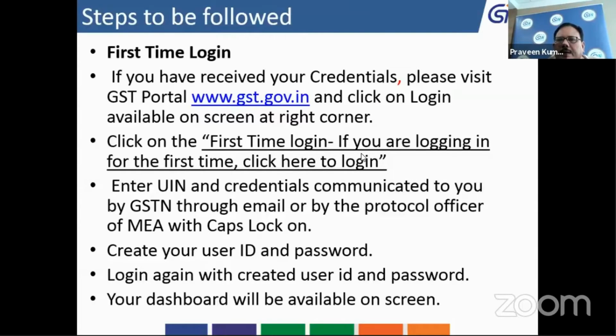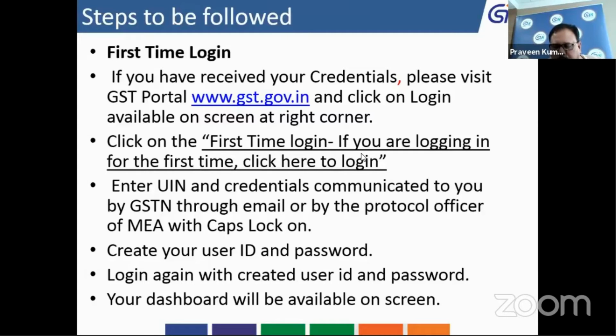Once it is shared, visit the portal www.gst.gov.in and click on the first time login. What is important here is that you have to enter your GSTIN with your caps lock on, because it is a system technical flaw, so you need to take care of it.